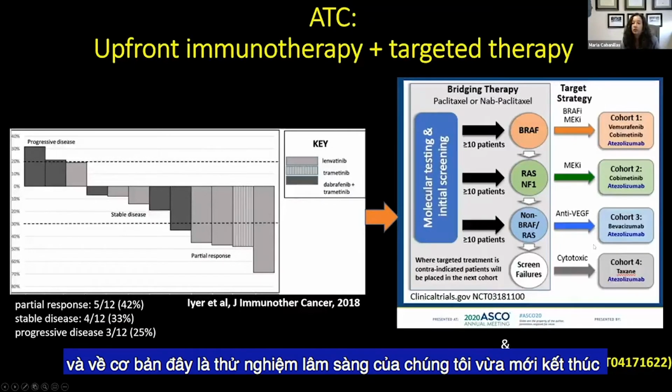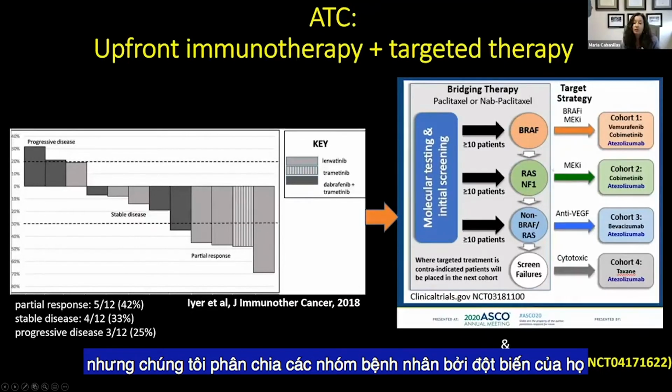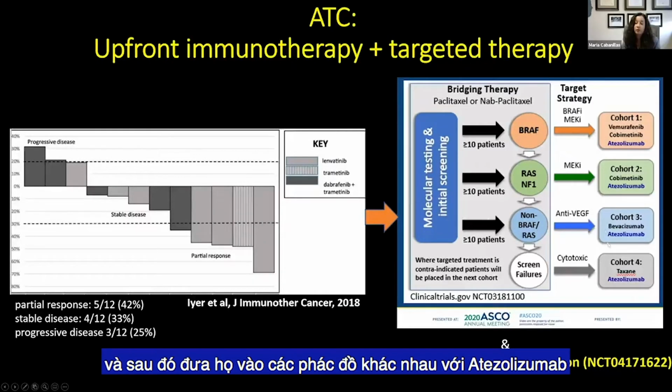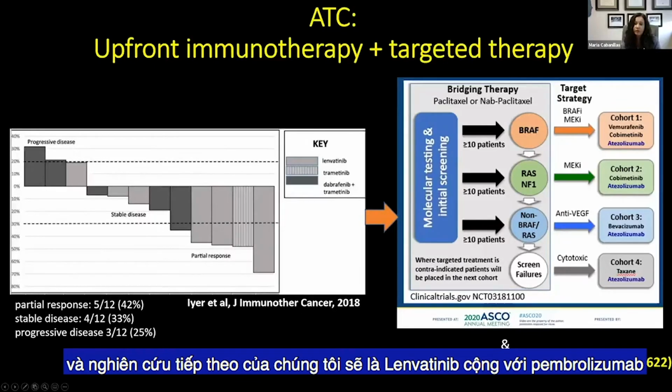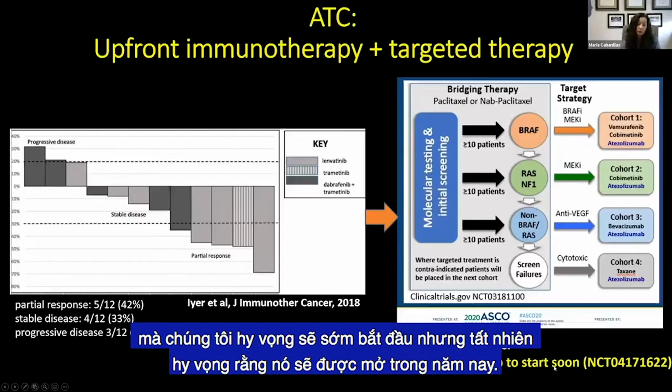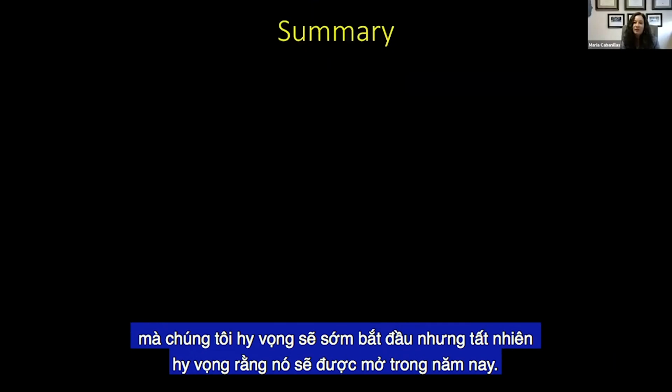This is our clinical trial that just recently closed, where we broke patients down by what their driver mutation was and then put them on different therapies with atezolizumab. Our next study is going to be lenvatinib plus pembrolizumab, which we hope to start soon, and we hope that it will be open this year.